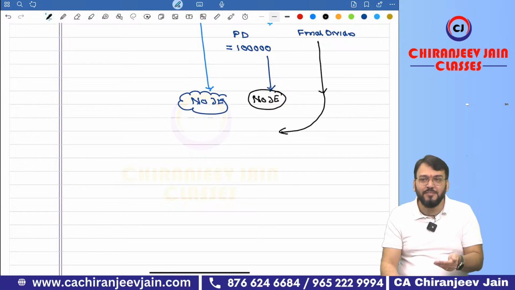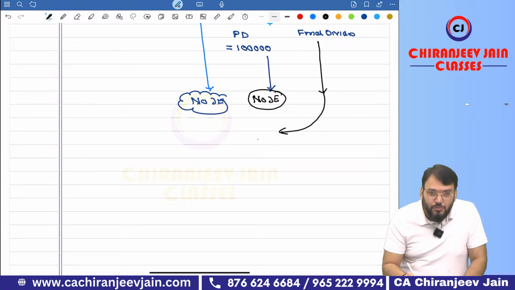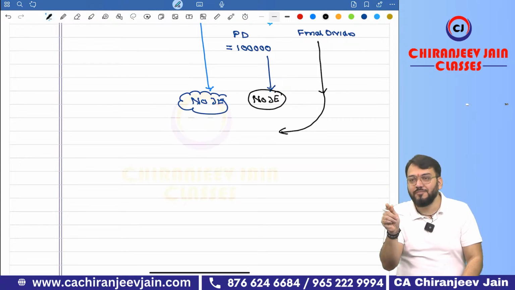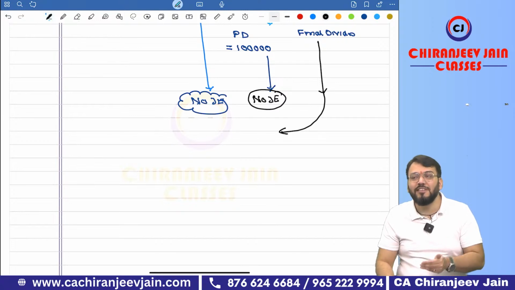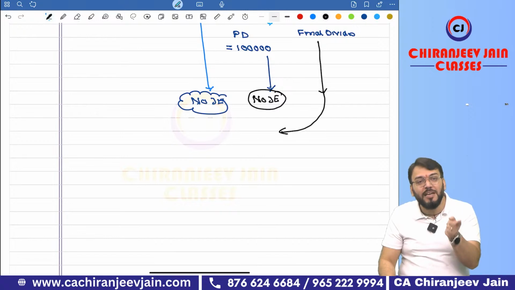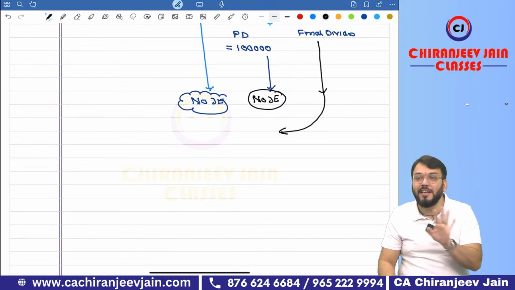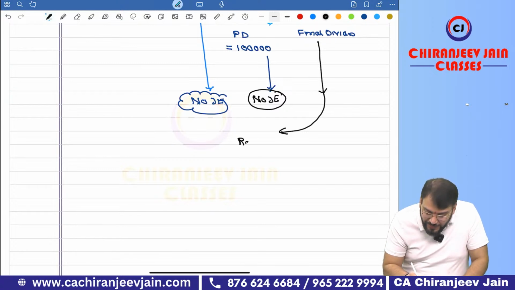In childhood you have done CA Inter. What is the journal entry? Forgotten. You have done the PL appropriation account. Now the PL appropriation account is known as retained earnings. Means this will not be transferred to the PL account. It will be adjusted with retained earnings directly because it is not an expense. So directly we will debit retained earnings account